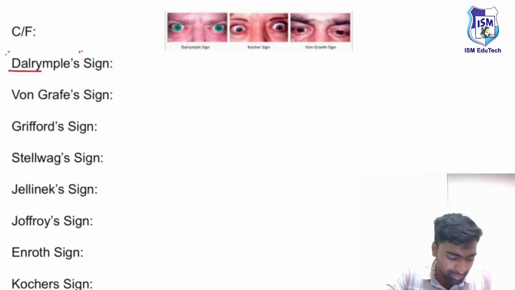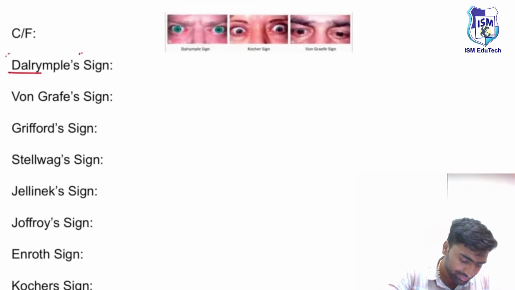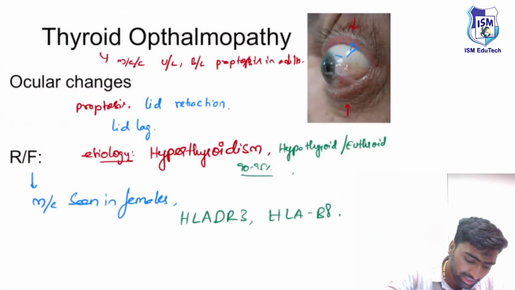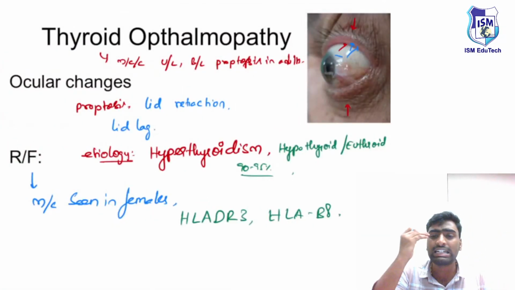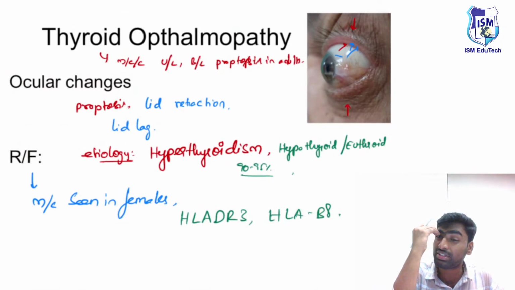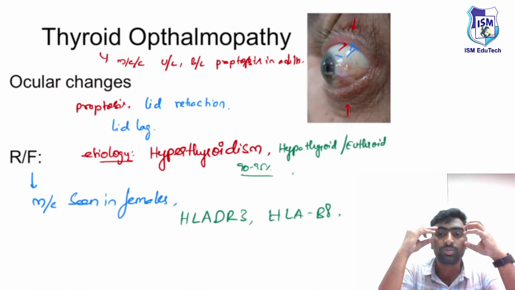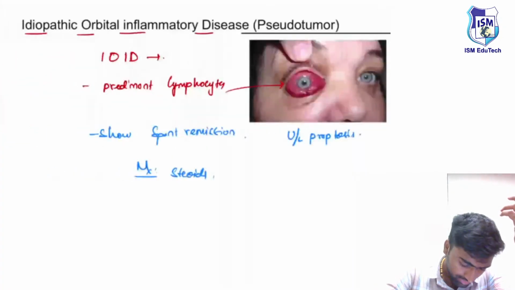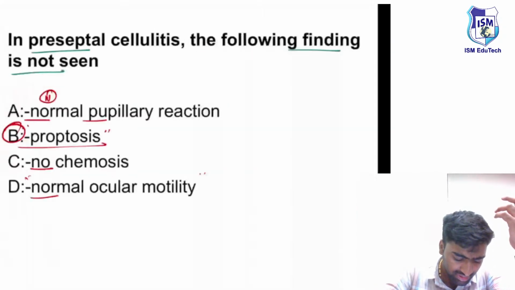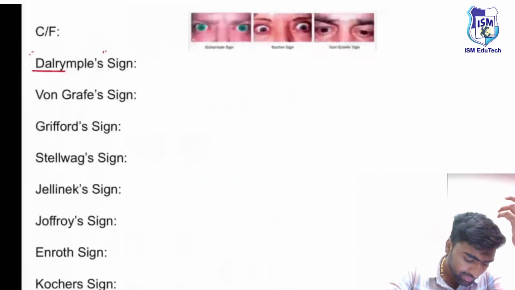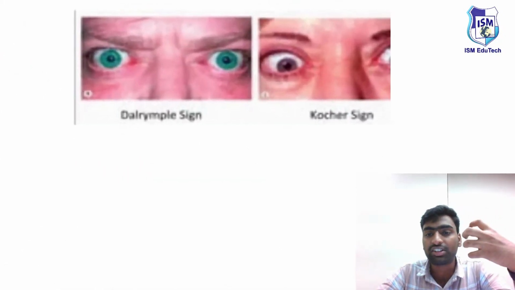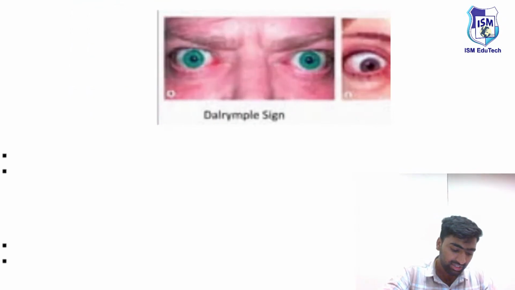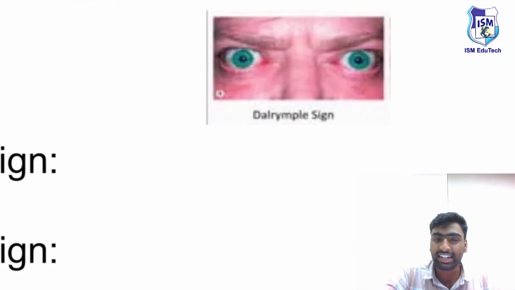And in the case of Dalrymple's sign, we saw this thing. I'll just show you once more. We saw there is a retraction of the upper eyelid, and this will give this type of look. This leads to a frightened or staring kind of look.